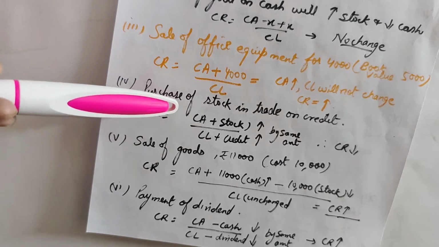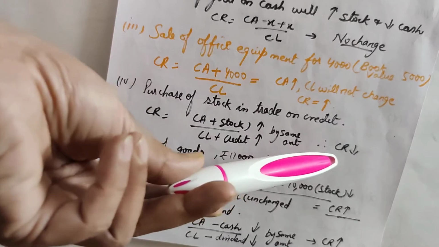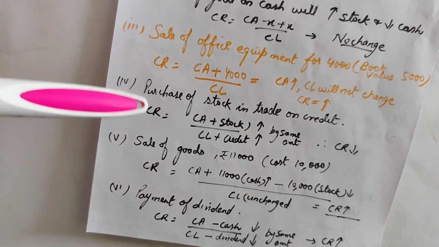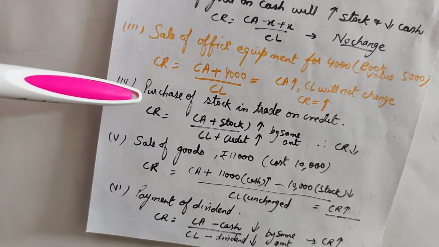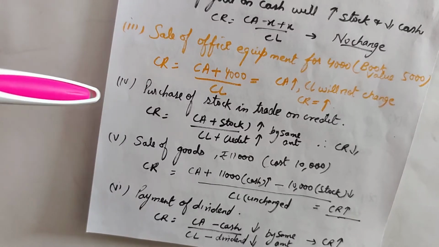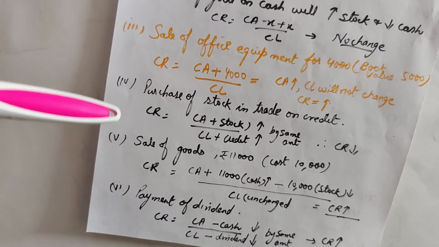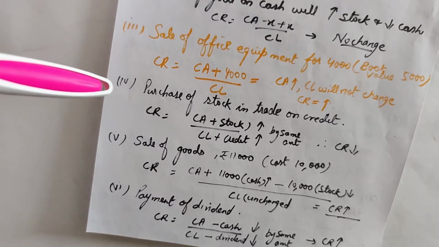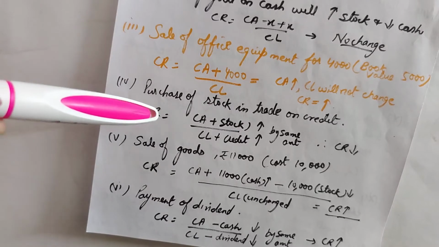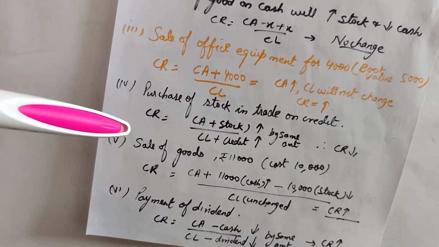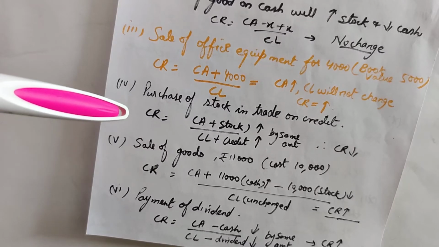Whichever way you want, you just have to identify with the reason whether current ratio will increase, decrease, or not change. So the current ratio will decrease. It's better, since you are beginners, if you don't understand this way, you can assume values. Always assume values and see what change in current ratio takes place.